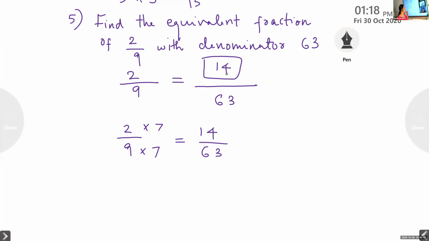Whatever you do with one number, denominator or numerator, the same thing you have to do with the other, either multiplication or division. I will give one division question, so it will be easy for you. This is the sixth question.